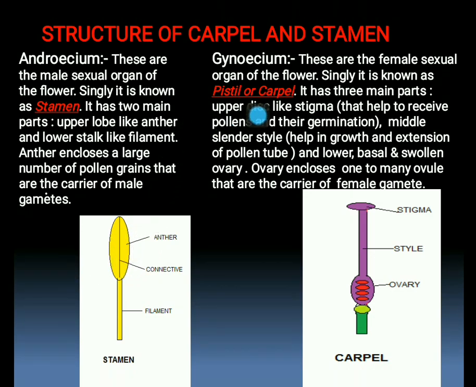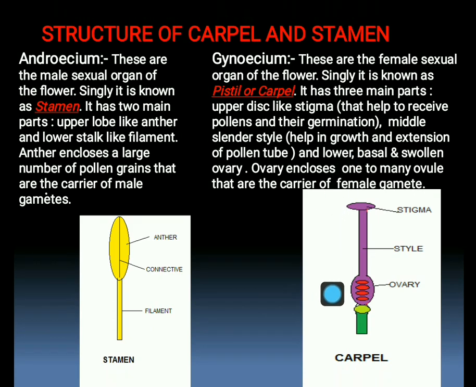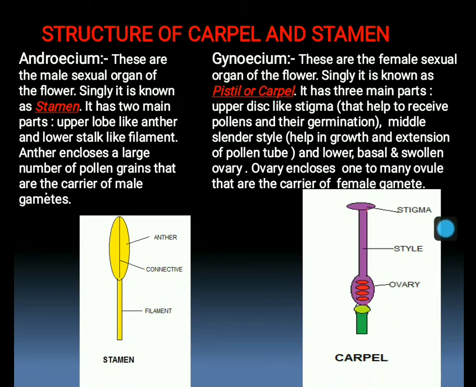The next part is gynoecium. You can say it is the female reproductive organ of a flower, and singly it is known as pistil or carpel, means all the carpels of a flower form the pistil or gynoecium. So it has three main parts. You can see the upper disc-shaped structure is the stigma, the middle stalk-like or cylindrical organ is the style, and the lower basal swollen organ is the ovary, and they have different functions.